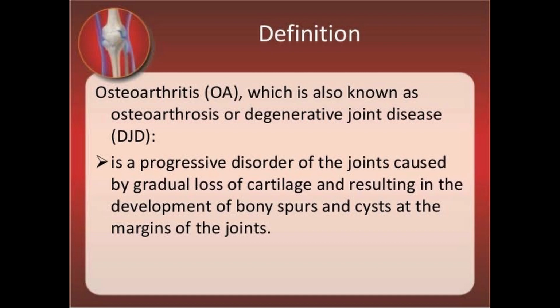So osteoarthritis is a progressive disorder of the joint caused by gradual loss of cartilage, resulting in the development of bony spurs and cysts at the margin of the joint. This is termed osteoarthritis.